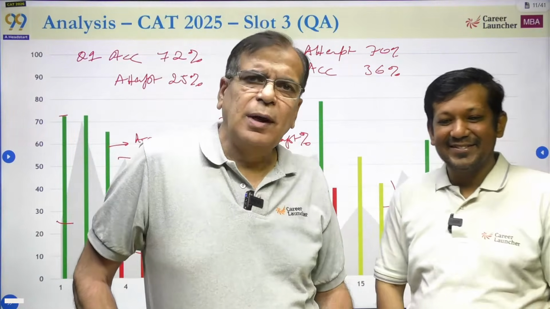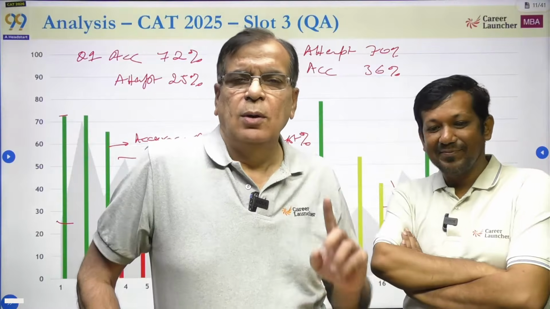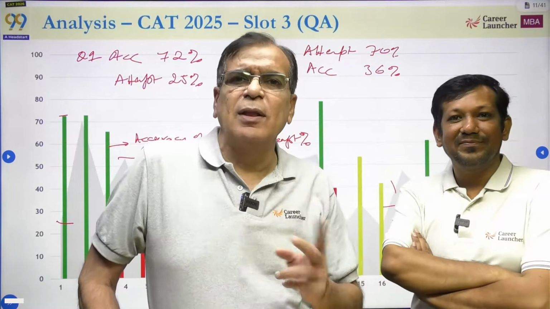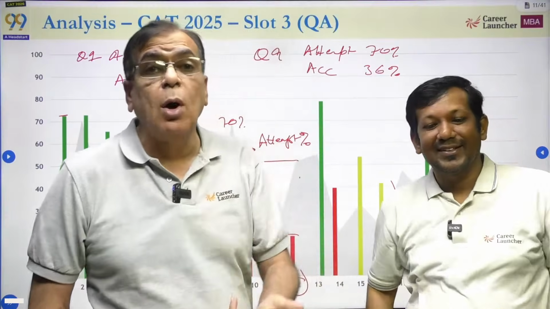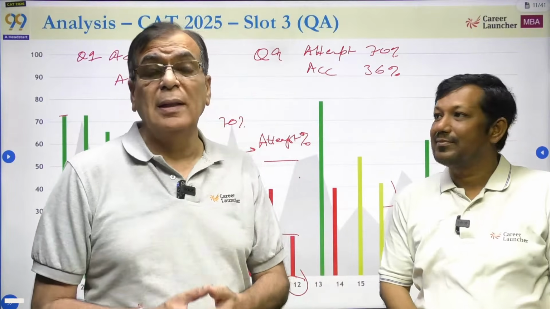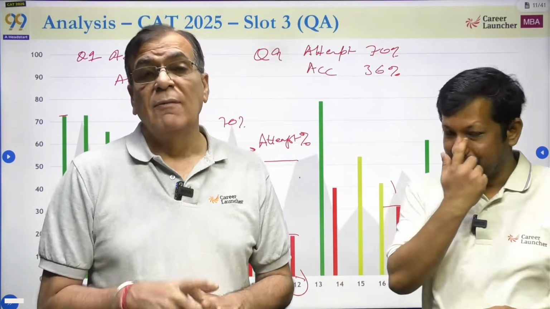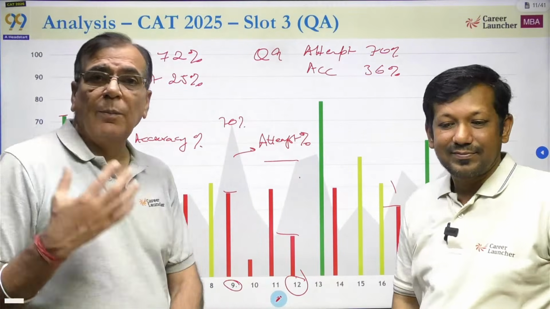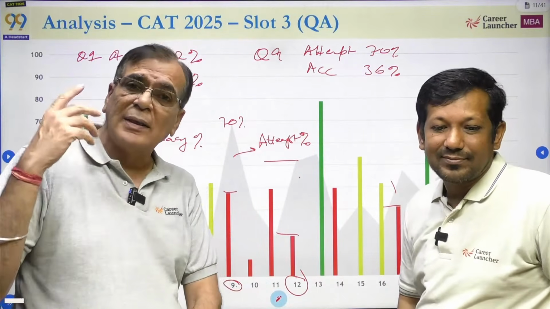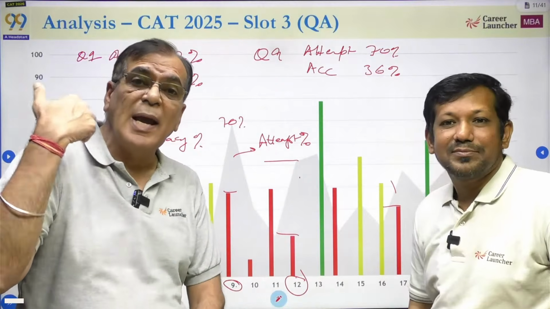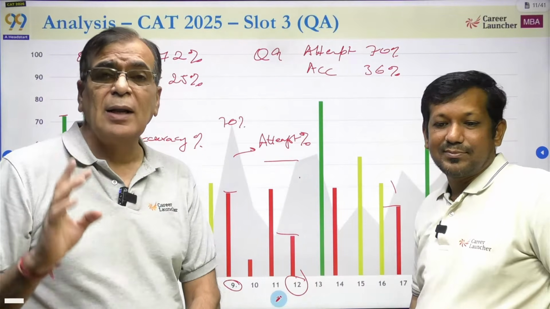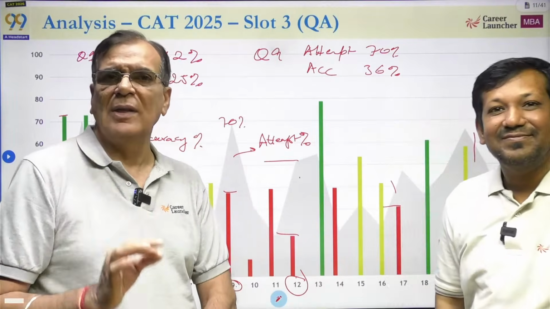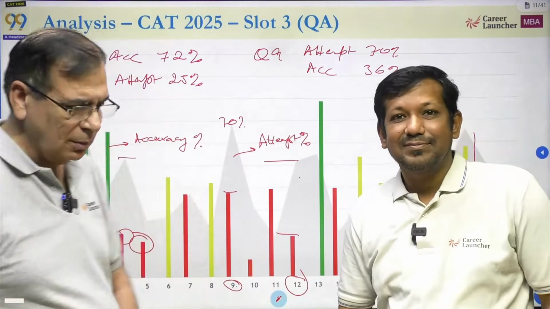You people pick the difficult questions deliberately. Your job is to look at the question, understand it fully, and then decide whether to do it or not. And you do it if you know how to solve it, if you know exactly what is to be done, if it's an easy question for you. If it's a difficult question, you should not. This is the data which is telling you that most of the students are making a mistake while attempting the paper because they are trying to attempt every stupid question that comes their way and are not willing to leave questions. As Shashank said, there's an art of leaving questions, and it is the critical part of your preparation.